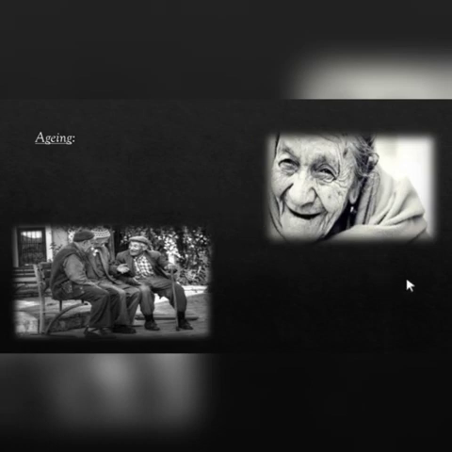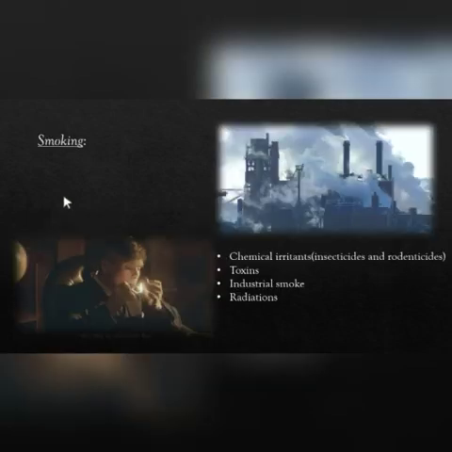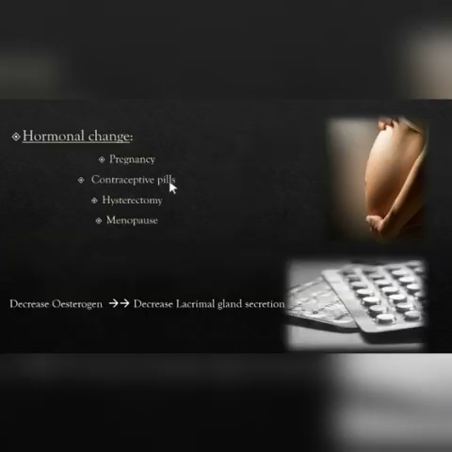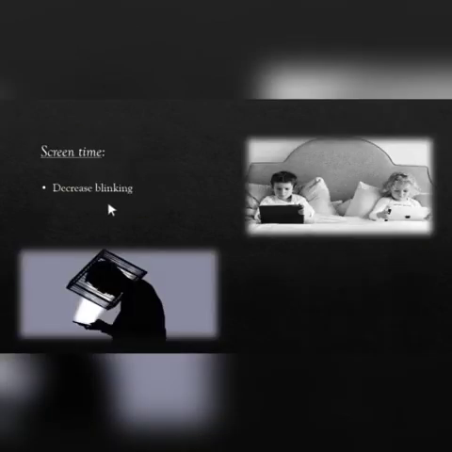Aging decreases the glandular secretion. Then smoke, not just active smoke but also passive smoke or industrial smoke, industrial chemicals, toxins, and radiations can cause dry eye. We have hormonal changes. Since we know that estrogen and progesterone cause glandular secretions, these four conditions basically decrease the estrogen levels, which may decrease lacrimal gland secretion. Increased screen timing can also cause dry eye.